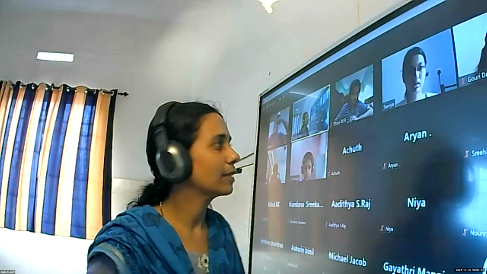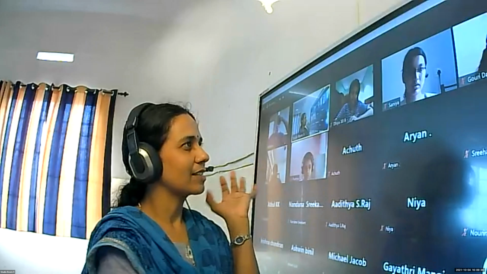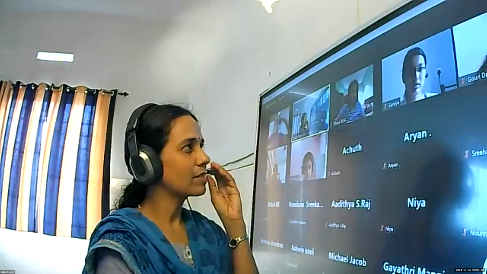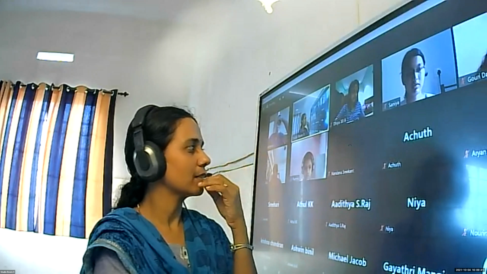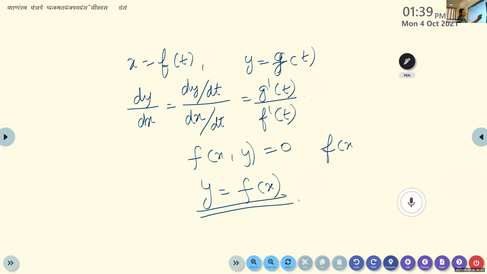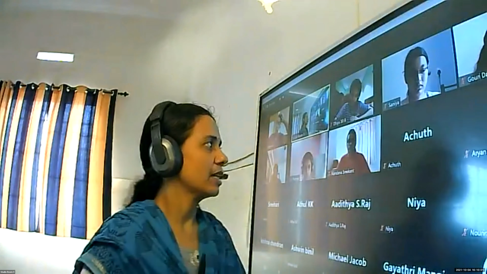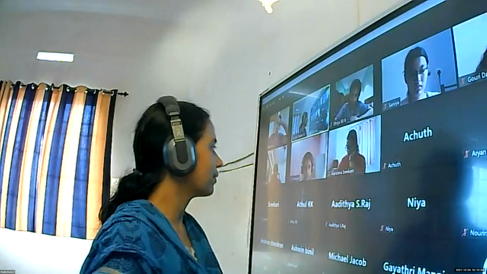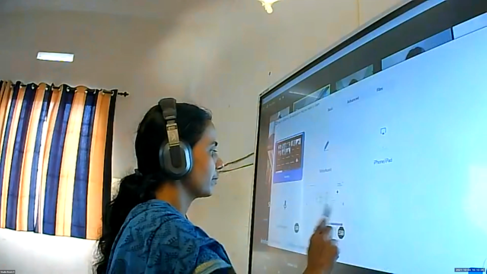Okay, the example you gave is correct. That means f of x raised to another function g of x. Whenever the power is a function of x, instead of the power being a number, we use logarithmic differentiation.